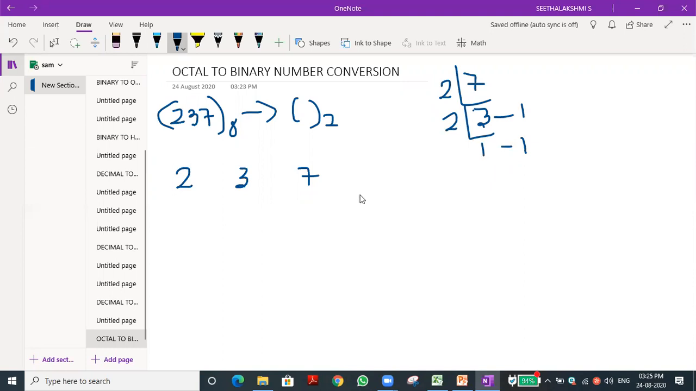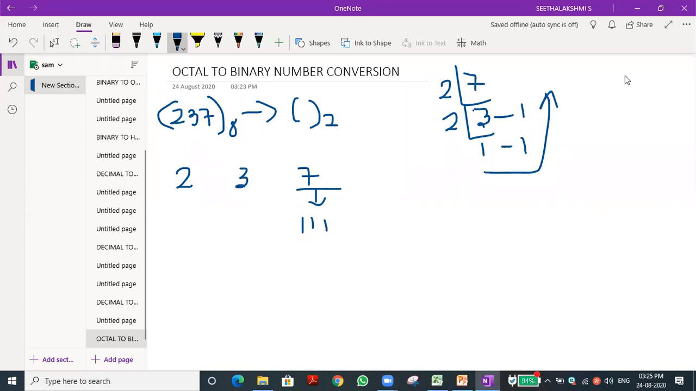So what is the answer we got in this bottom to top approach? Bottom to top: 1, 1 and this 1. So what is the binary value for 7? 1 1 1. Okay. That is the concept.